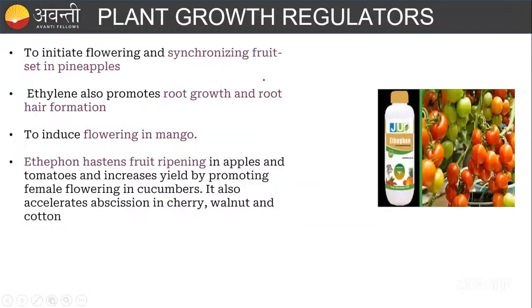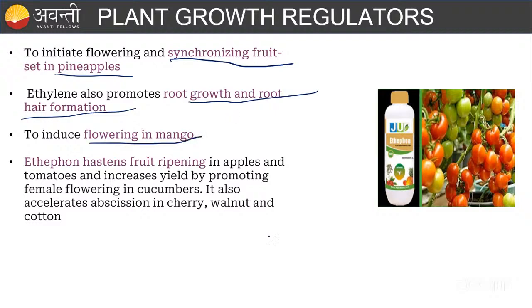And also it helps in synchronizing flowering in the pineapple. Okay, synchronizing flowering. If they ask about only flowering, it is auxin. Synchronizing in the fruit set means that is ethylene. And also root growth and root hair formation, and flowering in mango, very important. Flowering in mango. And you know that ethephon increases fruit ripening.